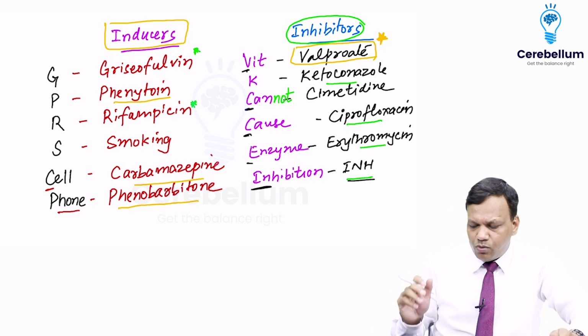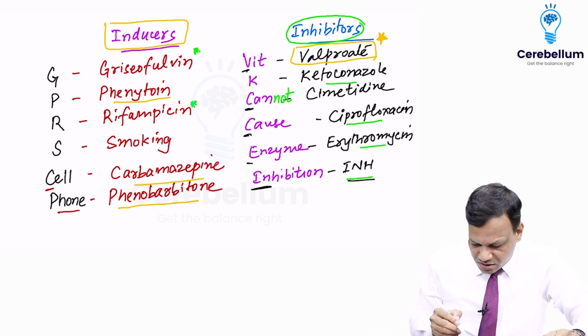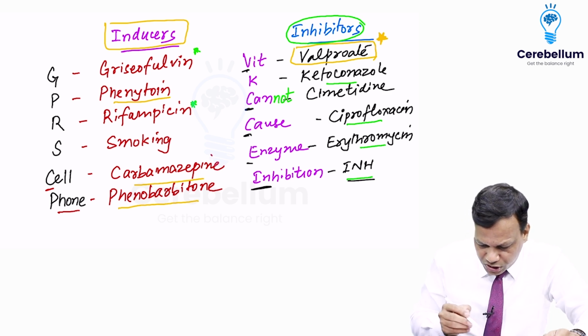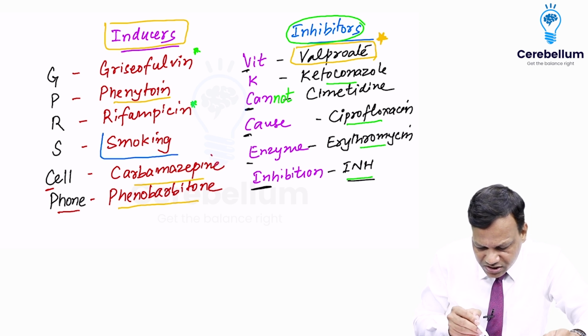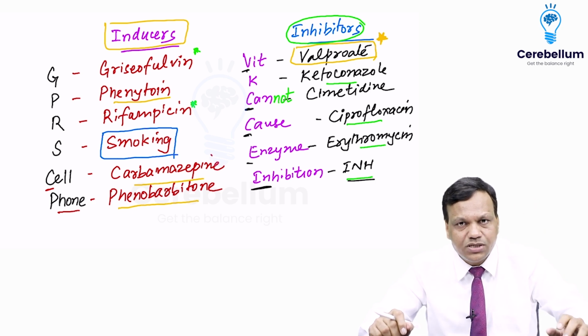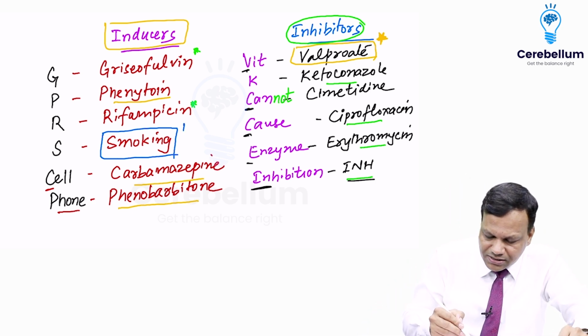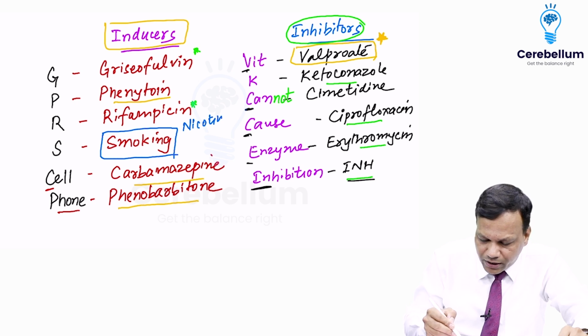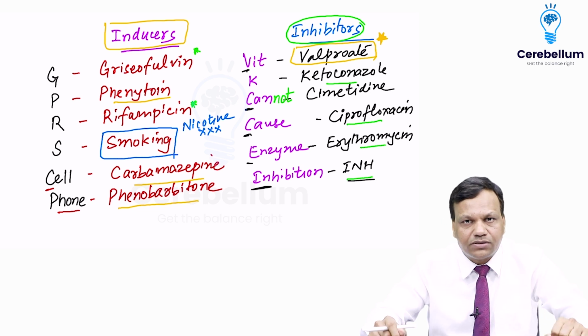Further, you can note that smoking, we discussed, is an enzyme inducer. The question which is asked is, which substance in the smoke is the enzyme inducer? Very good. The answer is not nicotine. Nicotine is not an enzyme inducer.